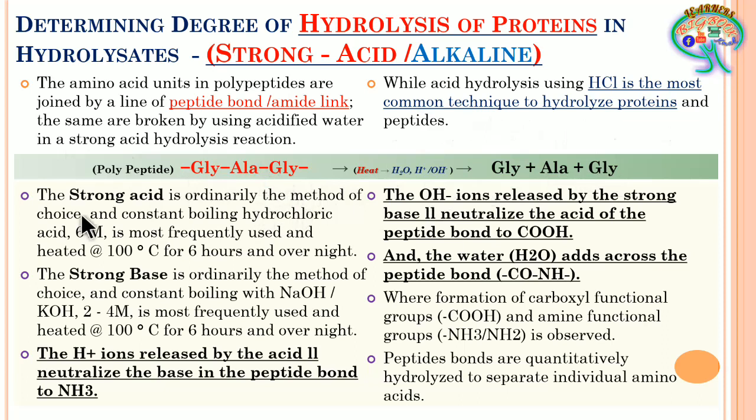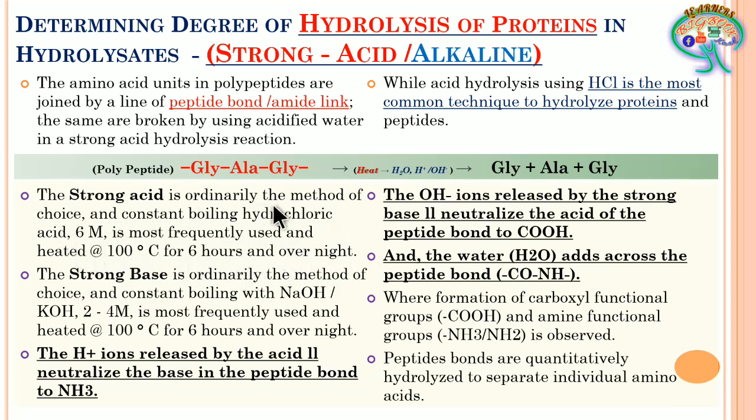Now here we will discuss the strong acid and strong base. I have taken only a few phrases of the methods just to help you understand how it is going to happen. A strong acid is ordinarily the method of choice, and constant boiling hydrochloric acid at 6 molar is most frequently used and heated at 100 degrees centigrade for 6 hours or overnight.